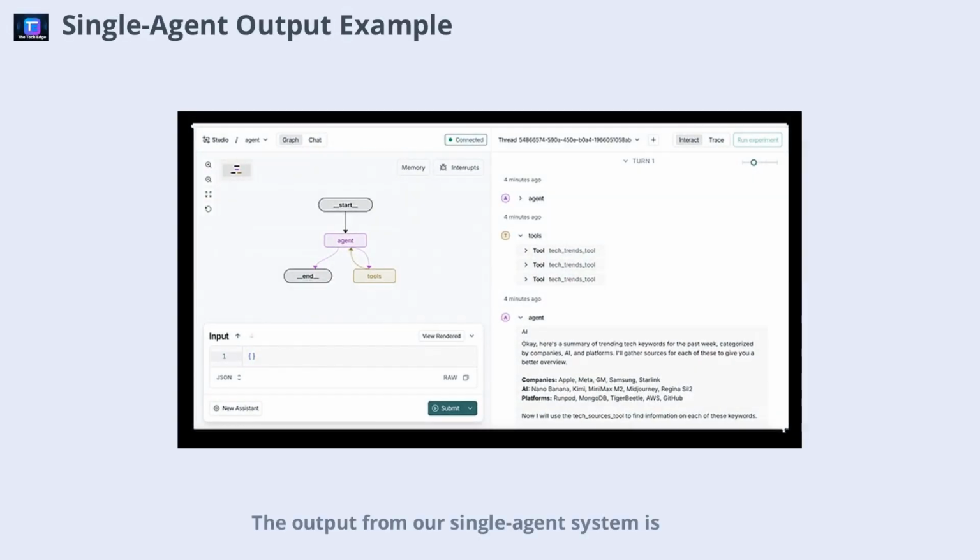The output from our single-agent system is a concise summary of trending tech topics, such as company news and industry shifts. For example, it might highlight Apple facing scrutiny over App Store practices or Meta undergoing layoffs in its AI division. While informative, the summary may not dig deeply into each topic or provide comprehensive context. This limitation becomes more apparent when users require in-depth research or multifaceted analysis. The agent's ability to probe further is constrained by its single-threaded approach.